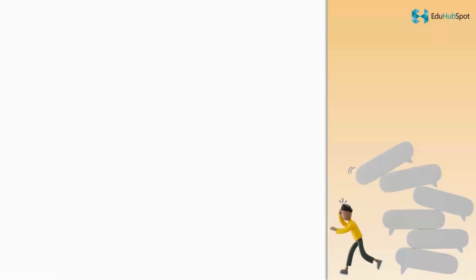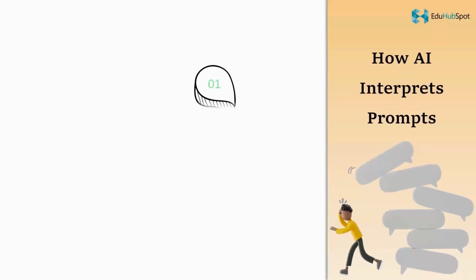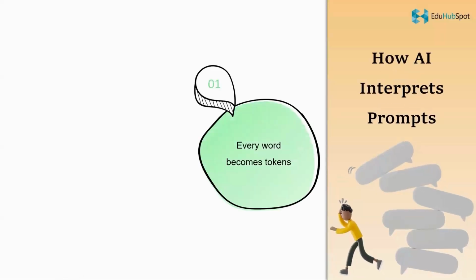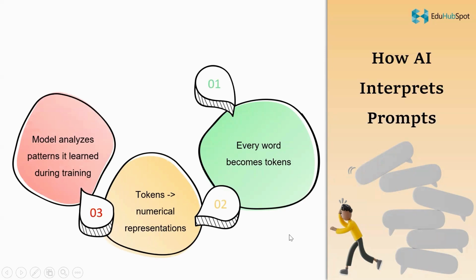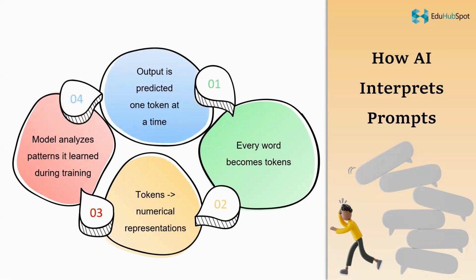But how does AI actually interpret your prompt? When you type something, the AI is not reading it like a human. It doesn't see sentences and meanings the way we do. It breaks your text into small pieces of words, called tokens. Those tokens are converted into numbers. The model then looks at patterns in those numbers based on everything it learned during training. So for the AI, your sentence is more like a sequence of numbers and patterns than a story.